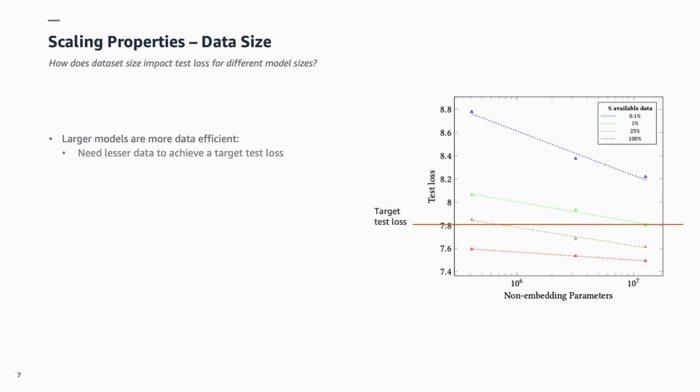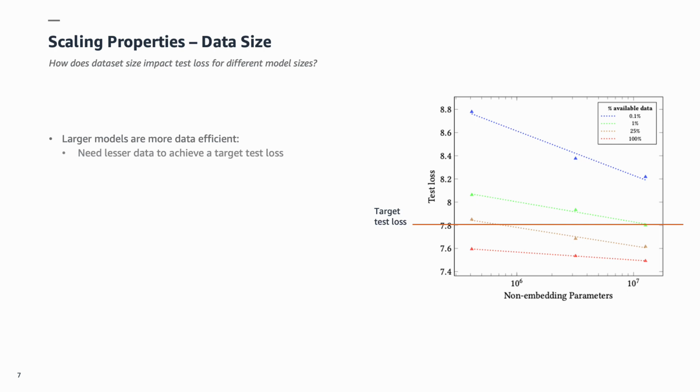Next, we move on to data scaling, where we are interested in the effect of the number of user sequences used during pre-training on test loss. For a fixed model size, we train on 0.1%, 1%, 25%, and 100% of the user sequences available. We repeat this over 3 model sizes and plot the same in the figure on the right. Our first observation is that larger models are more data efficient. That is, they require lesser data to achieve a target test loss.